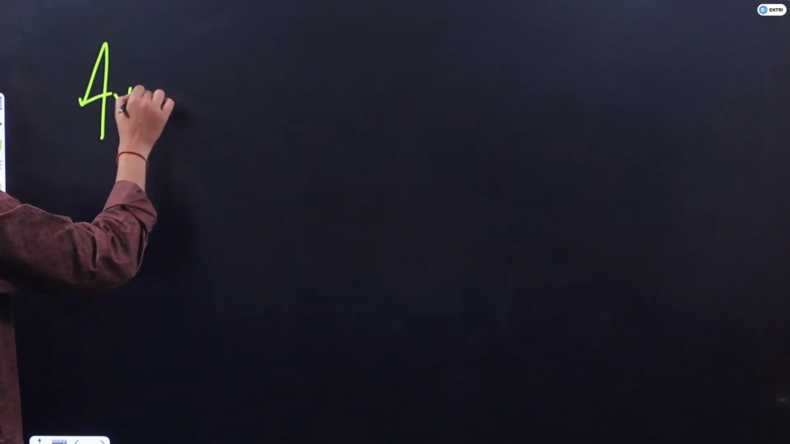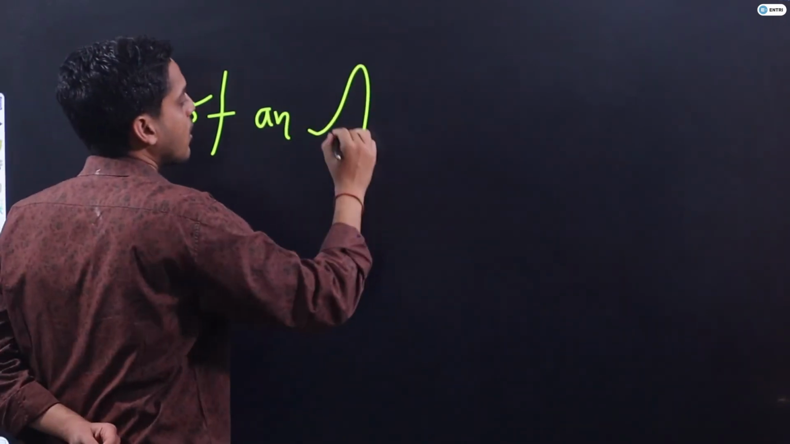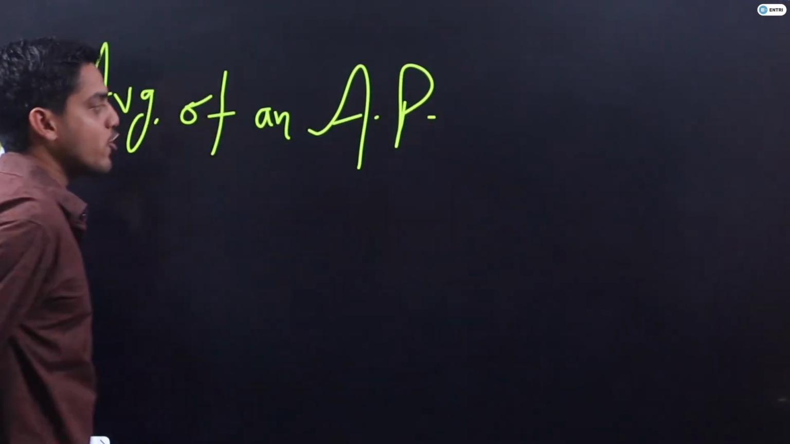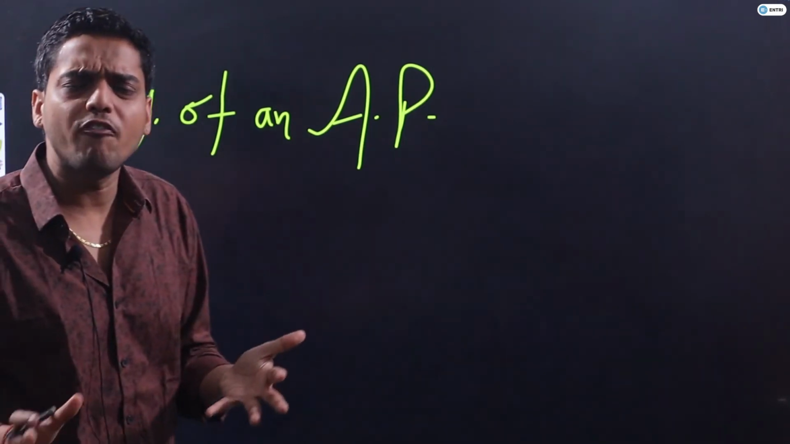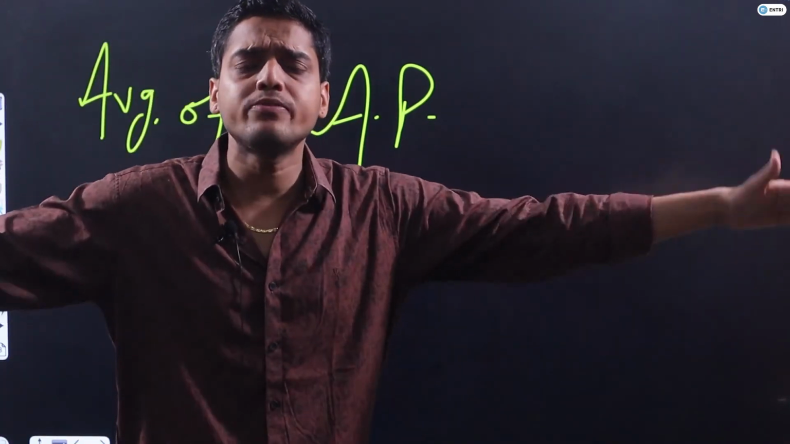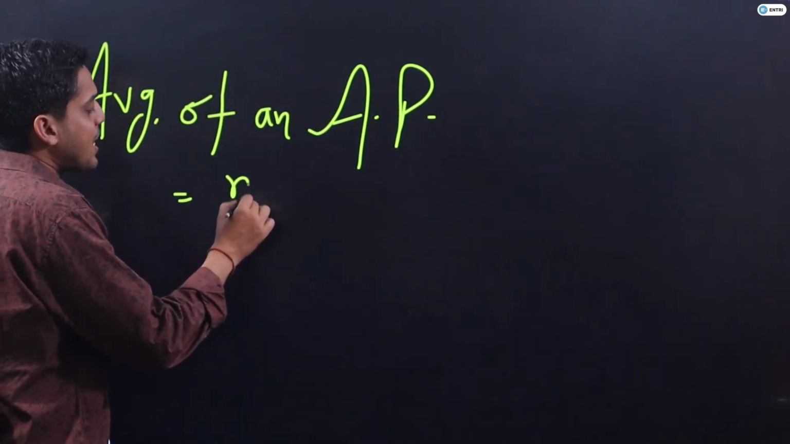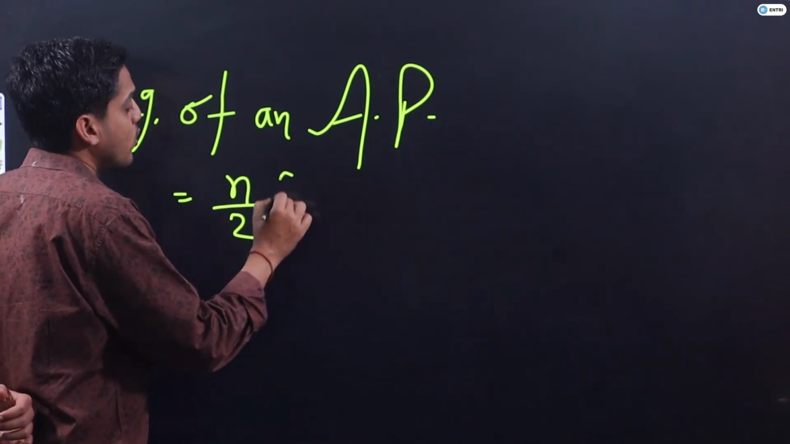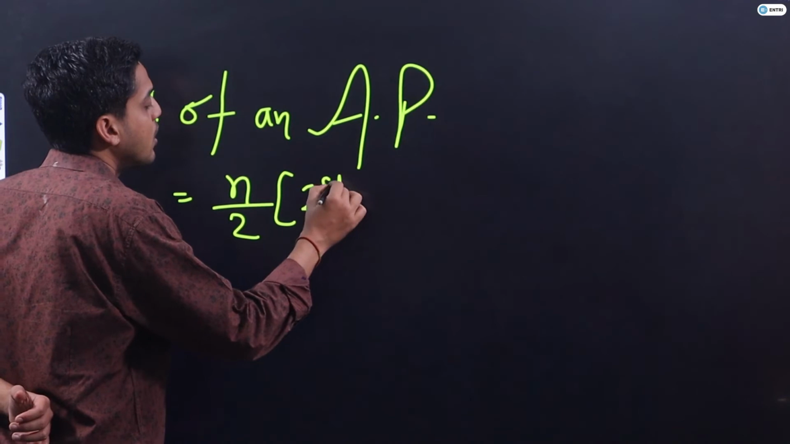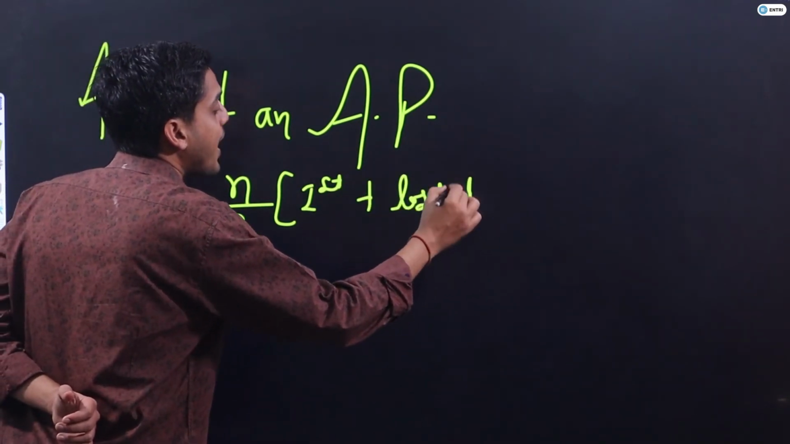And here guys, if I am having n by 2 into first term plus last term, and if I ask you now, what is the average of an AP? Sir, the fundamental formula of average is sum of all the terms upon number of terms. So here I am writing the sum of all the terms as n by 2 into first term plus last term, because this is the sum of an AP.